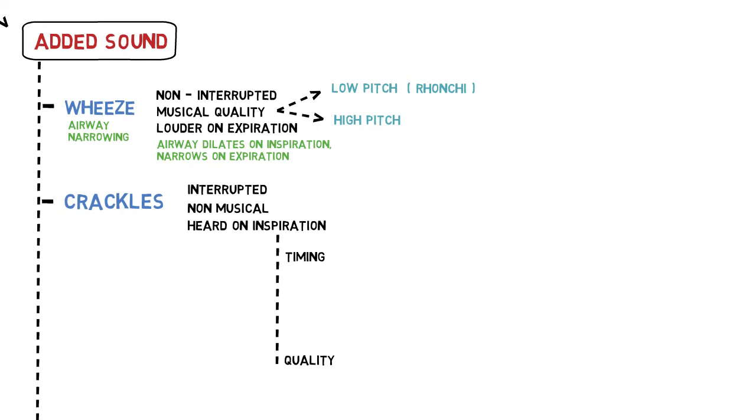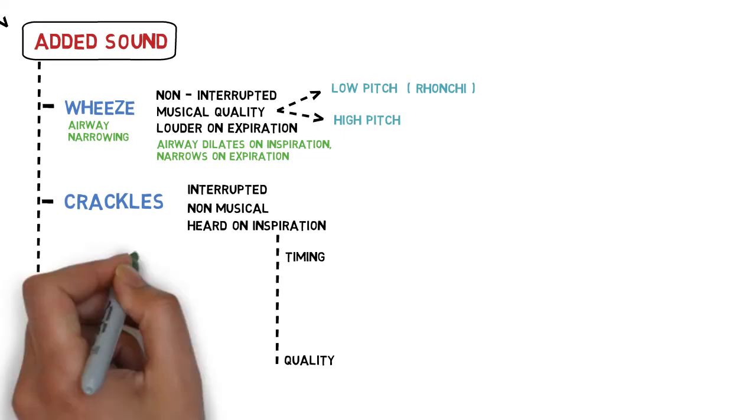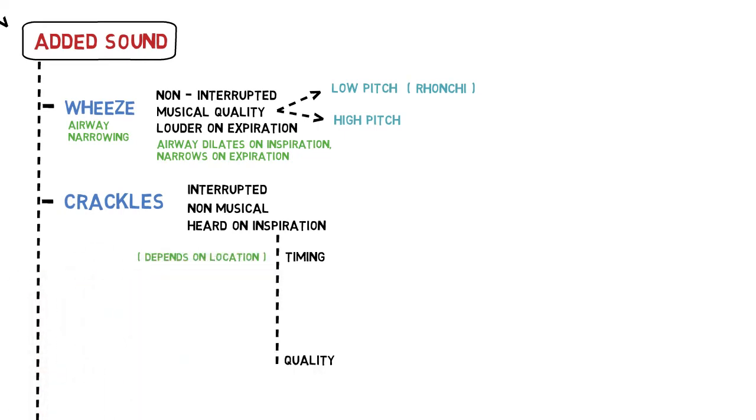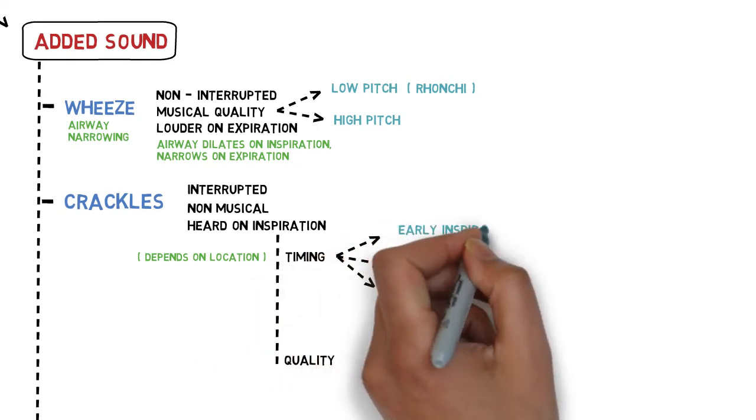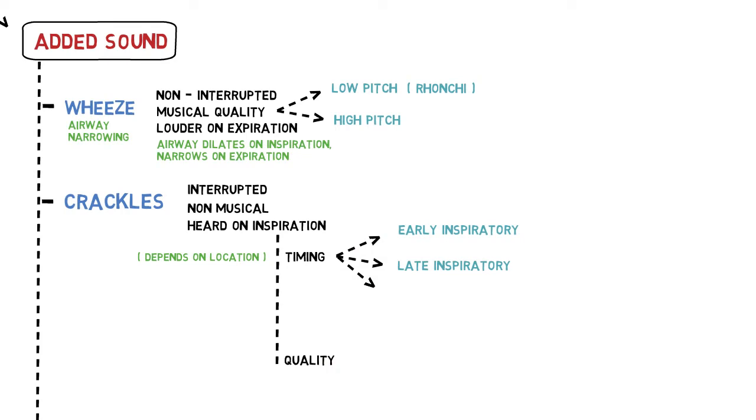Timing of the sound differs based on which airway is involved. More proximal airway will sound earlier and more distant ones will sound later. So we have early inspiratory, late inspiratory, and pan-inspiratory. Early is the sound coming from bronchi, late is alveolar in origin, pan means throughout inspiration, so both, or bronchoalveolar.